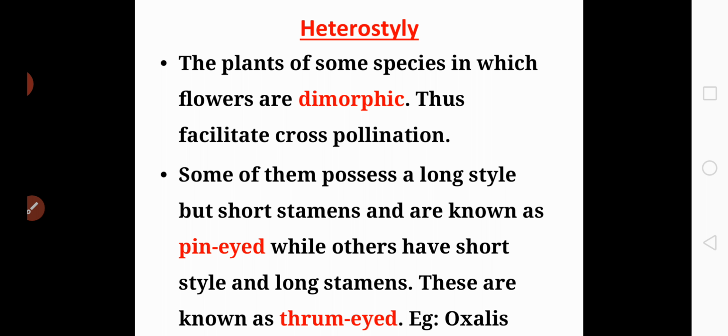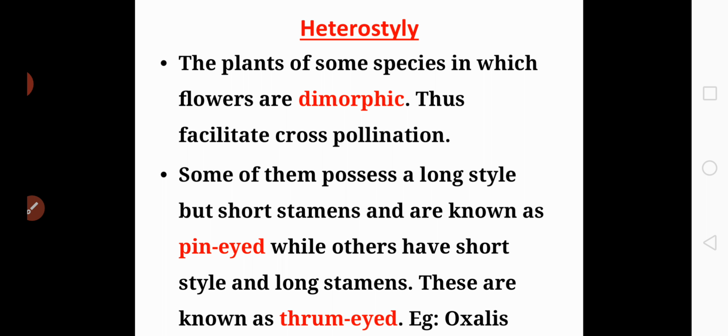In dimorphic flowers, some of the flowers possess long style and short stamens, and such a flower is called a pin-eyed flower. What do you mean by pin-eyed flower? This pin-eyed flower contains a long style, but the stamens are short here. But the other group of flowers contain short style and long stamens, and they are referred to as thrum-eyed.